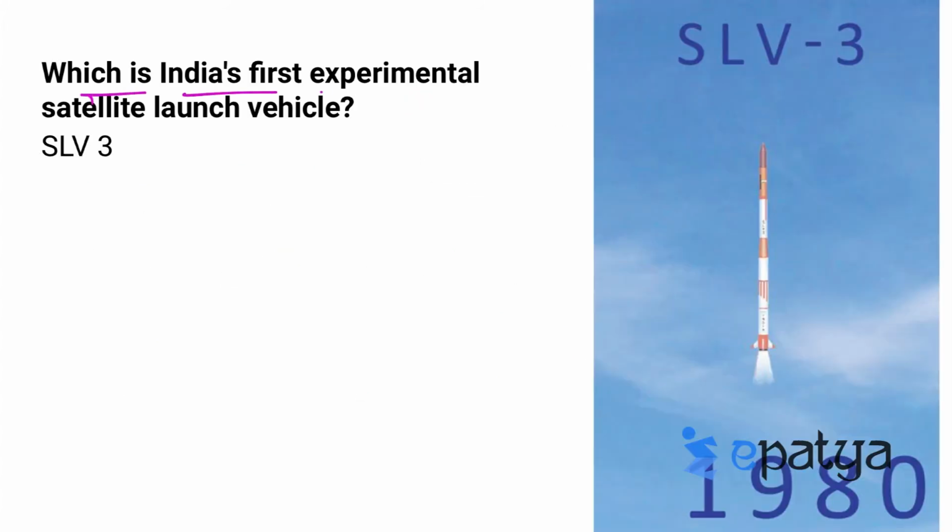Which is India's first experimental satellite launch vehicle? India's first experimental satellite launch vehicle was SLV-3, Satellite Launch Vehicle 3.